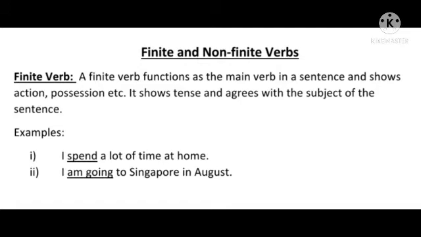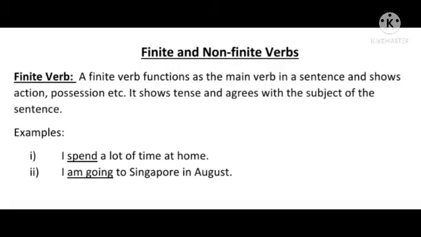Let's try to understand it through examples. The first one, I spend a lot of time at home. The second one, I'm going to Singapore in August. If we change the subject from I to he, then the first sentence will become, he spends a lot of time at home. And similarly, in the second one, again instead of I, if we use he, then it will become he is going to Singapore in August. So you noticed when the subject changes, the finite verb also changes.